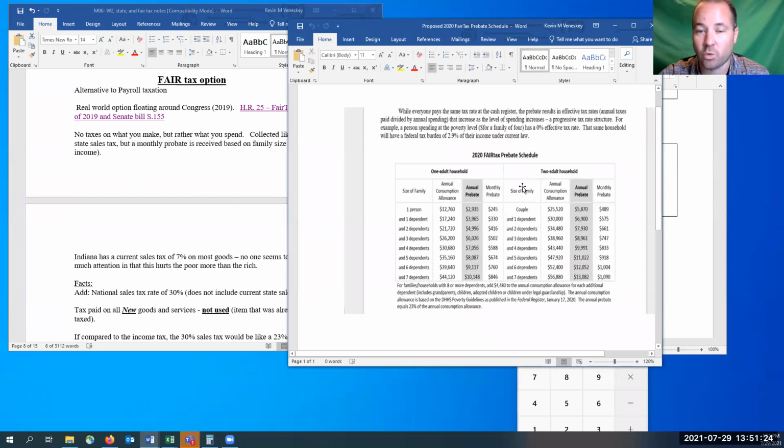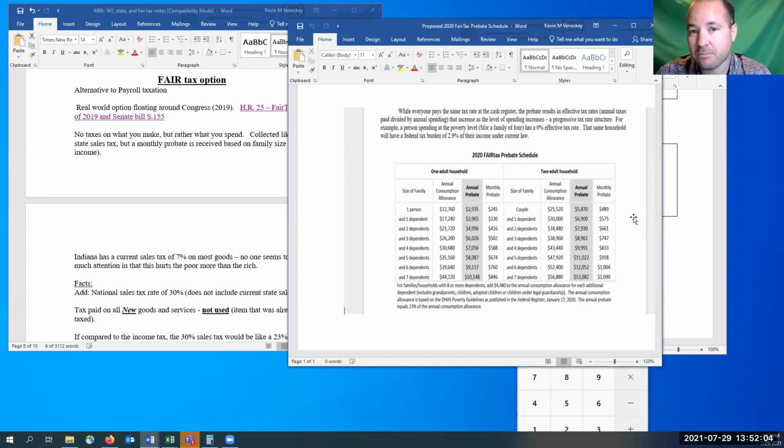The 2020 schedule, what they would, if the fair tax went into effect in 2020, this is what would have been paid out. Doesn't matter what you make, everybody gets the same amount. The only difference is how many people live and you claim as a dependent in your household. So if you have one dependent, say a couple with one kid, you would get a check in the mail or direct deposited for $575 every month. And that's going to help you offset the sales tax.